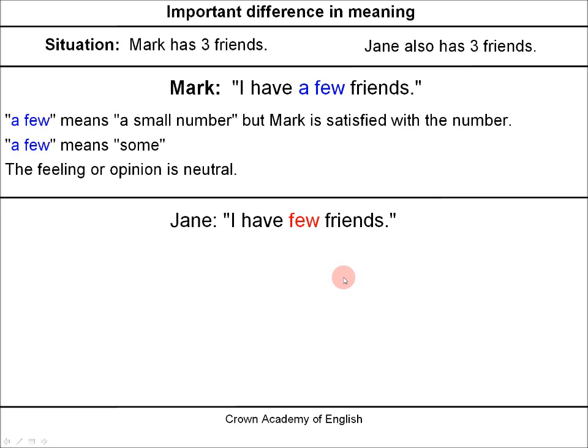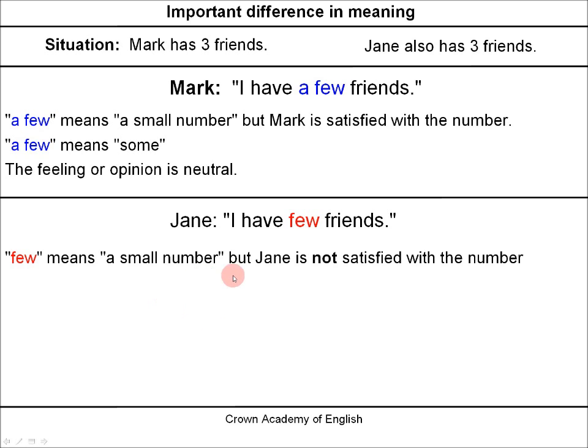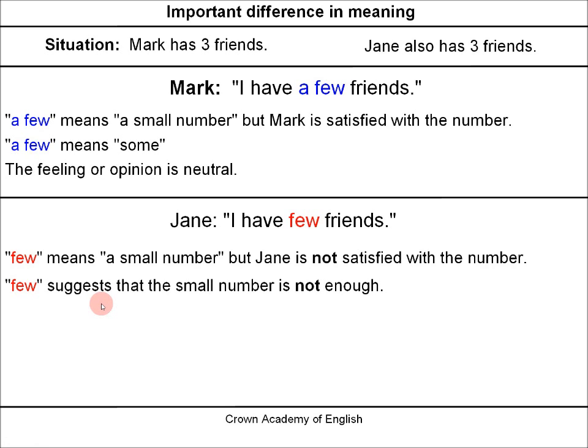Jane says, I have few friends. And few means a small number also. But Jane is not satisfied with the number. Therefore, few suggests that the small number is not enough.